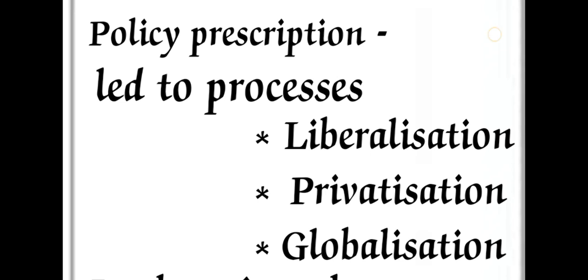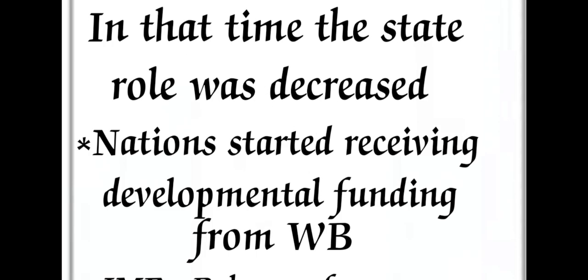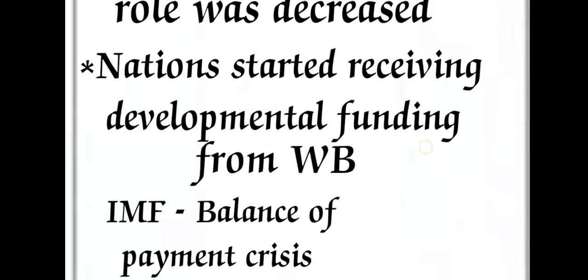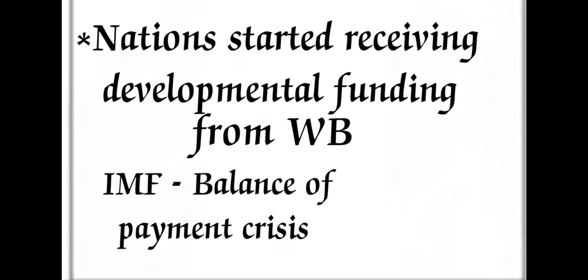After the Washington Consensus, there was a decrease in the state's role in the economy. Nations started receiving developmental funds from the World Bank to develop their countries. Even the International Monetary Fund, whenever there is a balance of payment crisis, during the balance of payment crisis, we have to consult the International Monetary Fund for a loan.